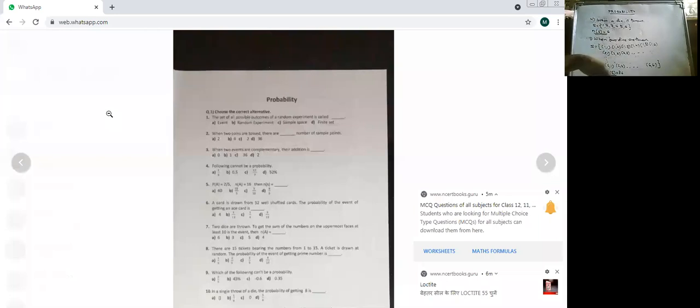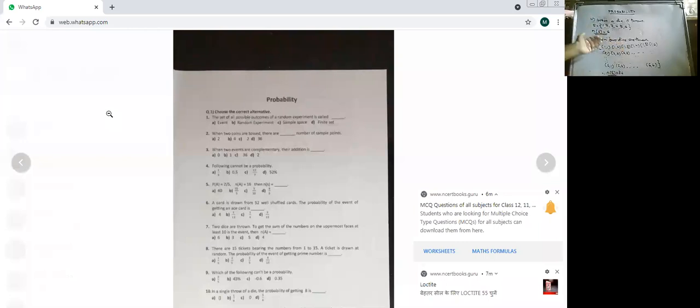Clear? Sometimes they may ask you the sum of the digits should be 10. Sum means addition, so you have to add the two numbers: 2 and 2 is 4, 2 and 3 is 5, like that. They want this to be 10. So you will go row wise. First row, there is no such element. Second row no. Third row no. Fourth row, yes, (4,6). In the fifth row, (5,5). And in the sixth row, (6,4). In that way, you will have 3 elements when they ask you the sum to be 10.